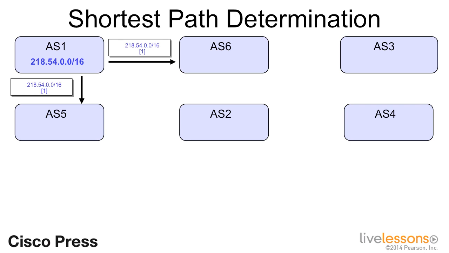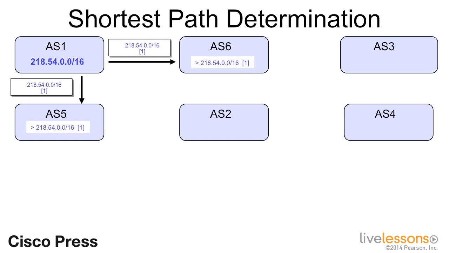In the first step of the example, AS1 advertises the prefix to its neighbors, AS6 and AS5. As it advertises the prefix, AS1 adds its AS number to the AS path list. It's shown here in brackets.